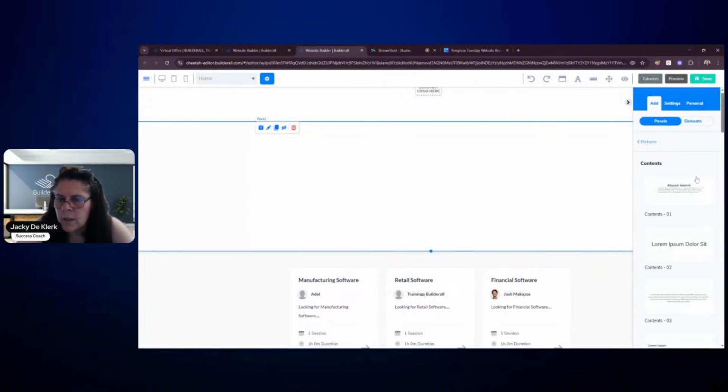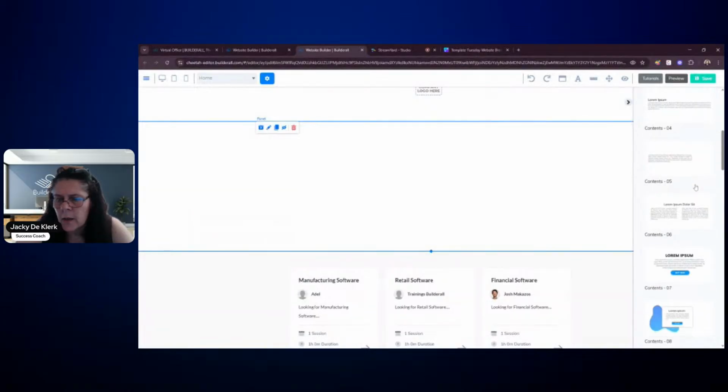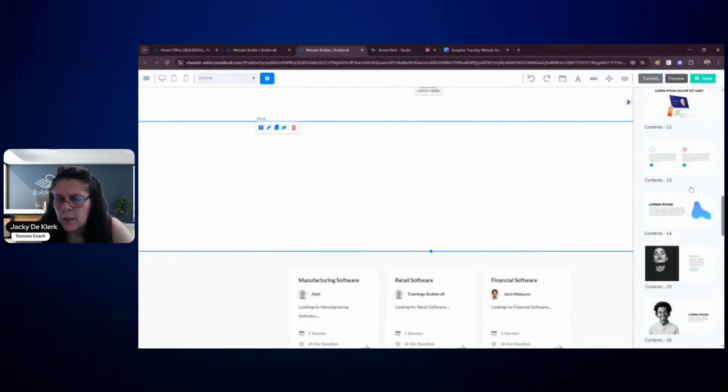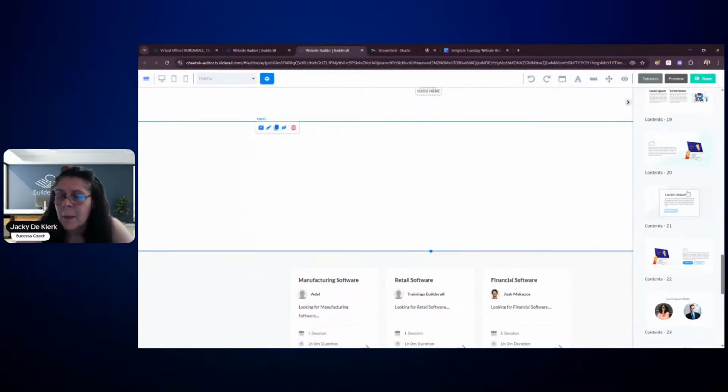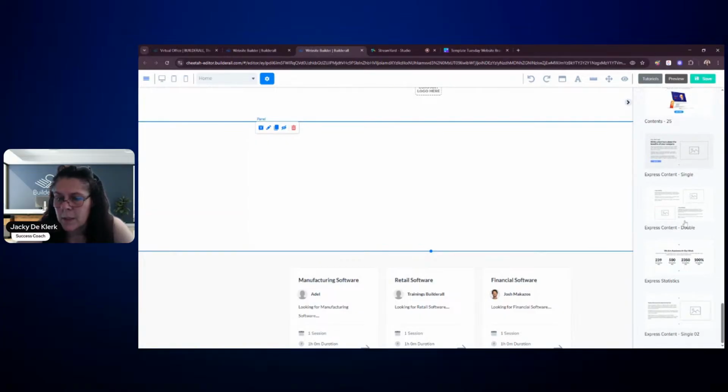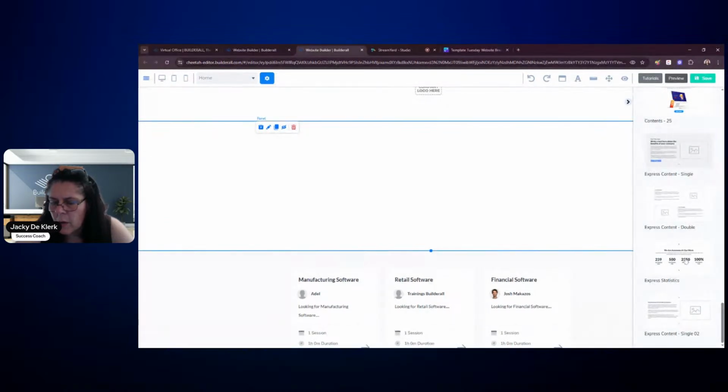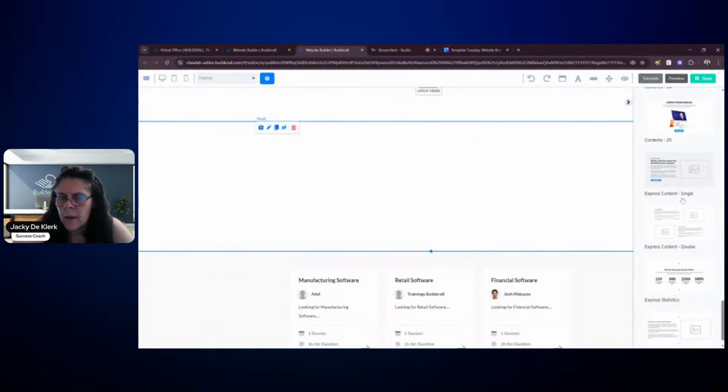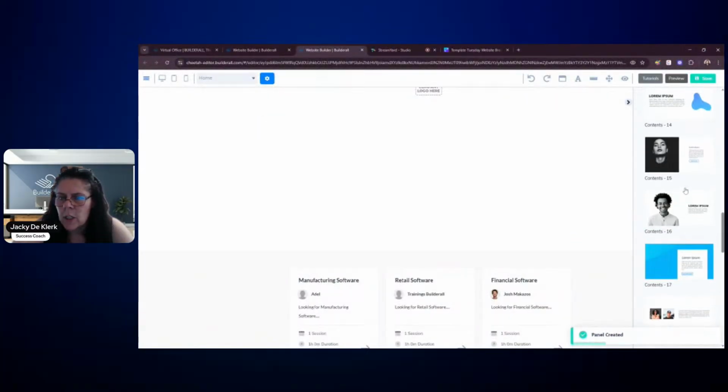So we've got contents, and I don't think you can find something like that in the contents area. I think we're going to find it more in the panel itself, the template itself. But here is something similar where there are numbers added to it. So you can go and grab that one and create that. So let's just click on that. So that's been added to the page.